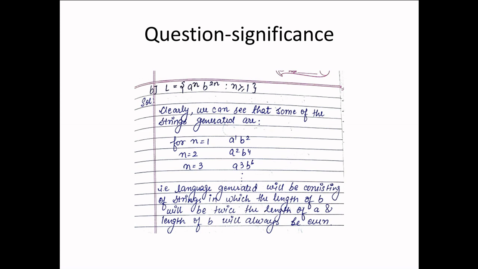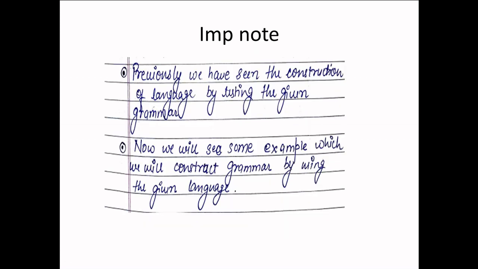And one more thing, the length of b will always be an even number, because b to the power 2n, and 2 into any number will always give an even number. So three things are here. First, a will always come before b. Second, b will always be twice the number of a. And the length of b will always be an even number.